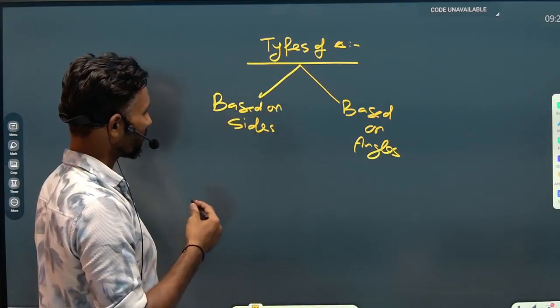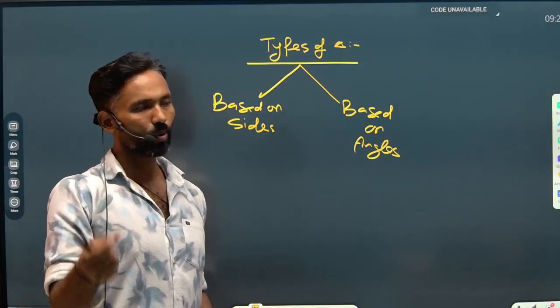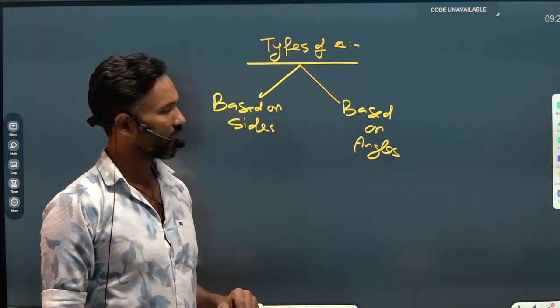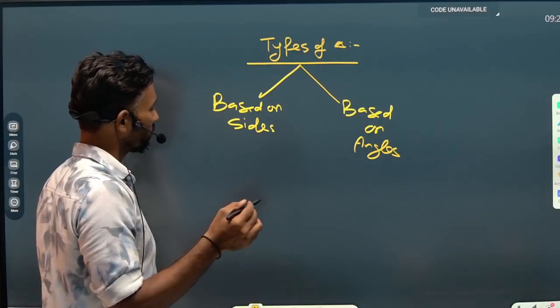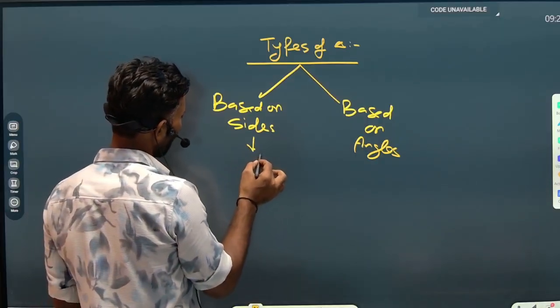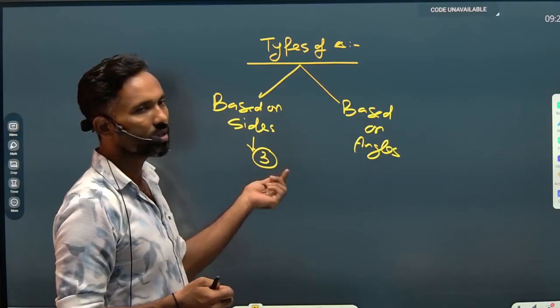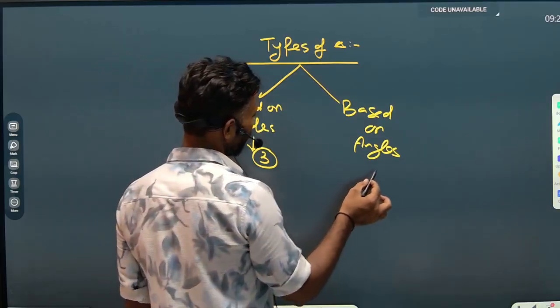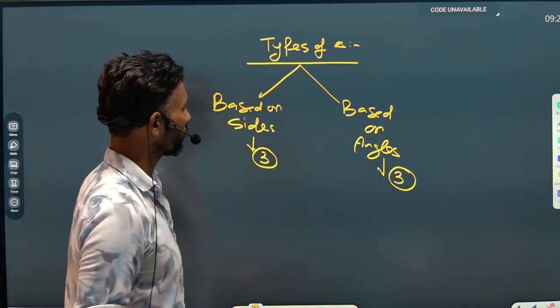Now we will discuss how many types of triangles are possible based on sides, and based on angles. I would say there are three types of triangles possible based on sides, and in the same way we can construct three types of triangles based on angles. Now I'm going to tell you the names.